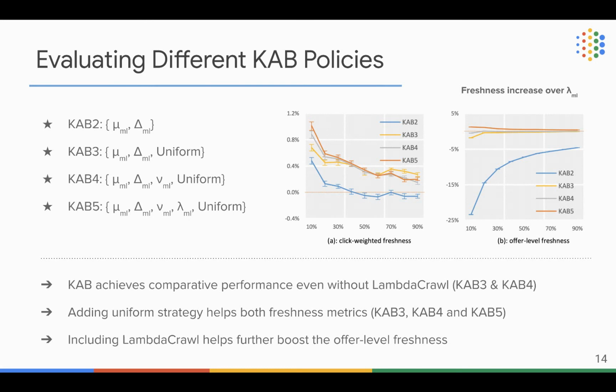Also, we find that adding the uniform strategy helps both freshness metrics. If you look at KAB3, KAB4, and KAB5, also we find that including lambda crawl helps further boost the offer-level freshness, but not too much on the click-weighted freshness metric.